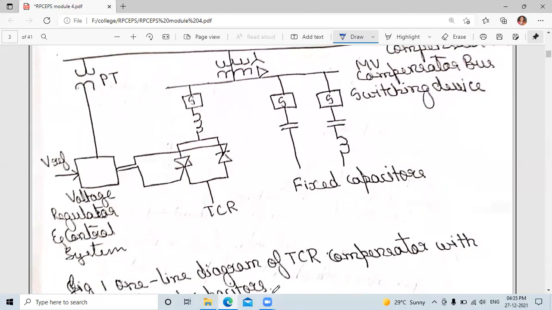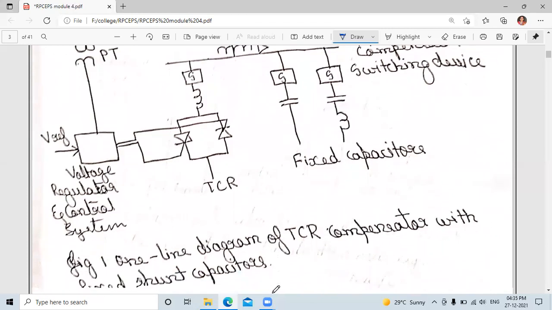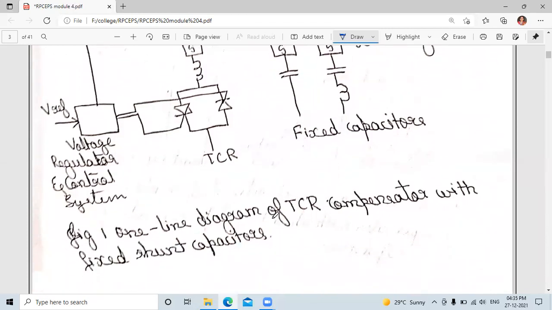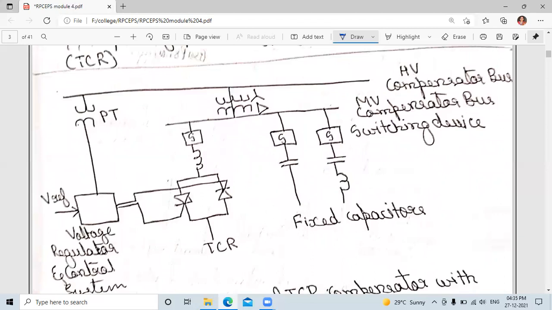This is the single line diagram of a TCR compensator with fixed capacitors, or we can say fixed shunt capacitors. This is the TCR part, and this is the fixed shunt capacitors. This is the controlling element. Okay, this is the voltage regulator and controlling system. High voltage compensator bus, medium voltage compensator bus, switching devices. Switching devices may be a thyristor, or it may be a circuit breaker.